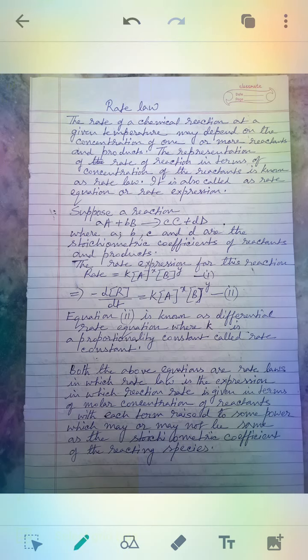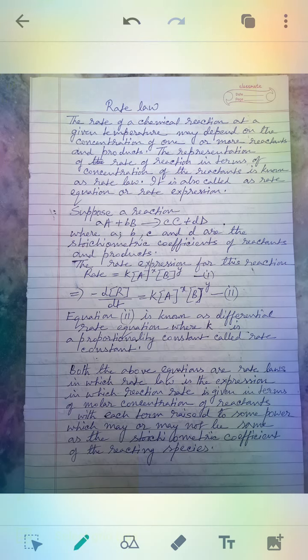This is a differential equation, which is equal to the same k [A]^x [B]^y, where R is the concentration of the reactant and d/dt means change of concentration along with time. This equation I have numbered as number 2.